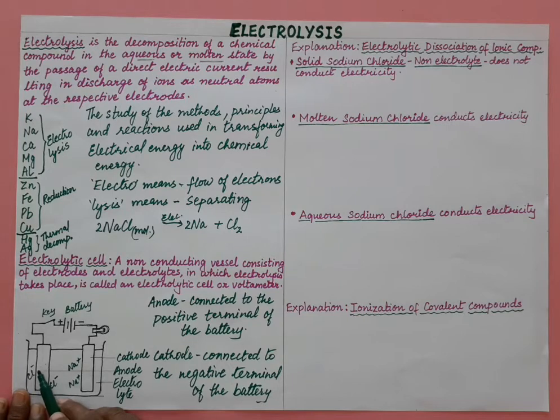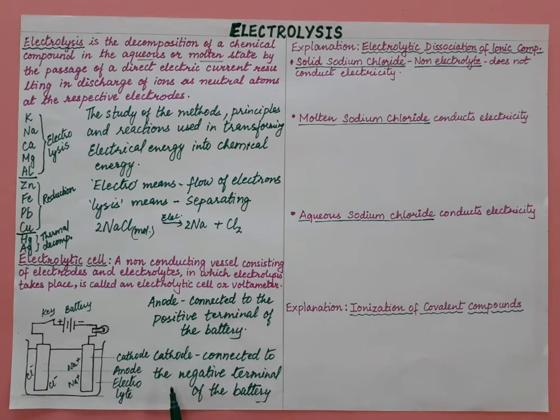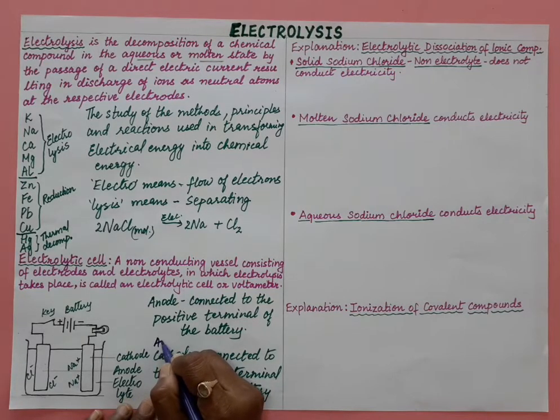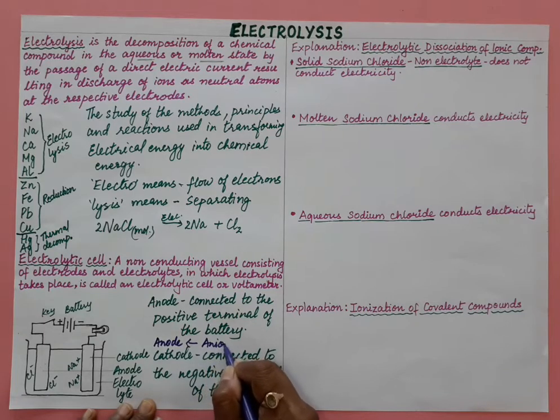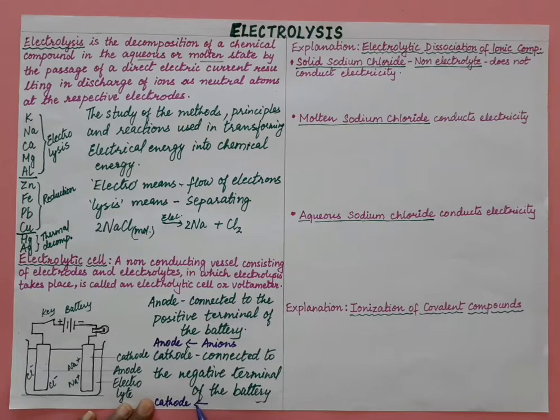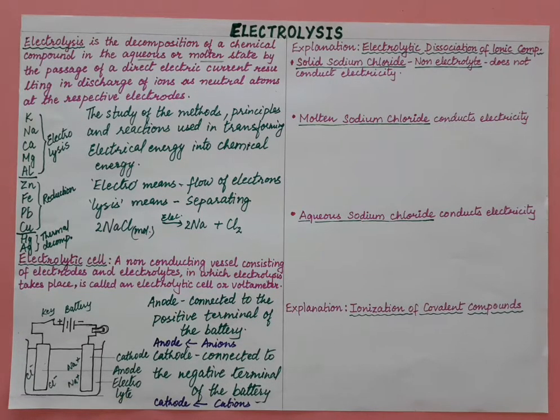These anions will get attracted towards the anode. Anode is the positive electrode, so oppositely charged will attract, and these anions are negatively charged. So anions will move towards the anode and cations will move towards the cathode. This is how we have to remember: towards the anode, anions will get attracted, and towards the cathode, cations will get attracted, right? So cations and anions.